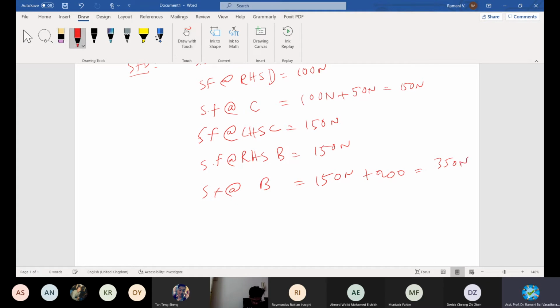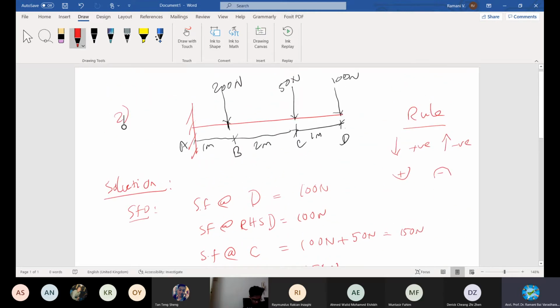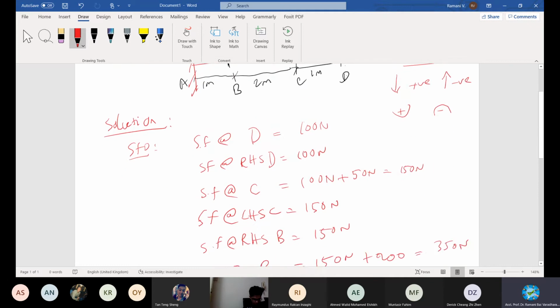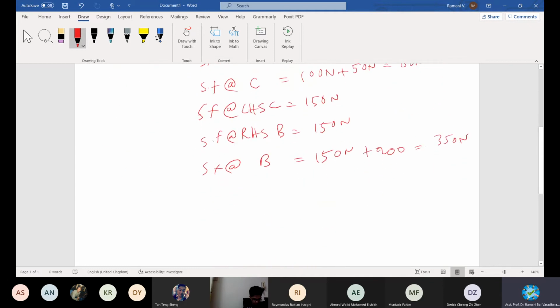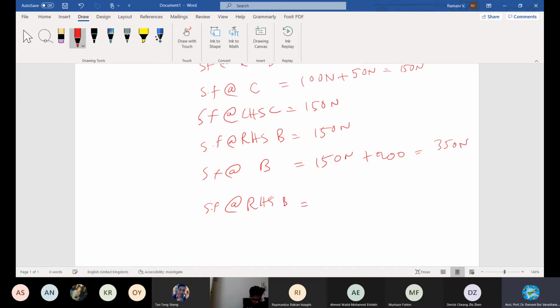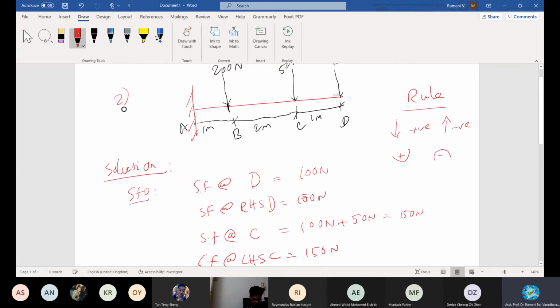And then moving on, again you do the right hand side, left hand side, and you will get the value. Just right hand side of B, shear force at right hand side of B. At this point there is no loading.